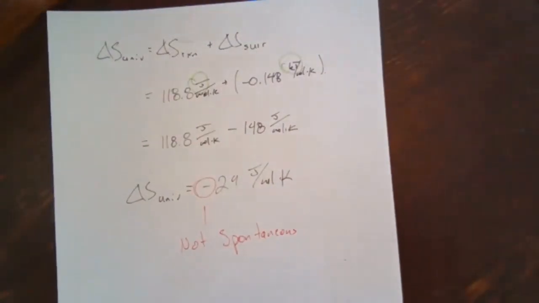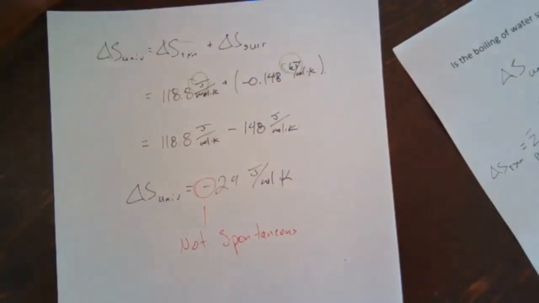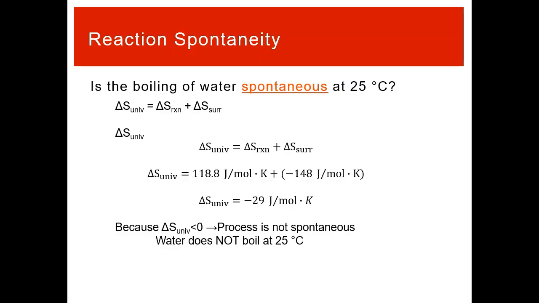So we were expecting a negative answer for delta S of the universe. We normally can't check whether the sign of delta S universe makes sense for a reaction, which is why we looked at water boiling at 25. We knew that this should not be spontaneous, and so we expected that this should be negative. If water were to boil at 25 degrees Celsius, that would be a decrease in the entropy of the universe. It does not happen, and so this is consistent. Water does not boil at 25 degrees Celsius, which is great. That's what we can use the second law to do.